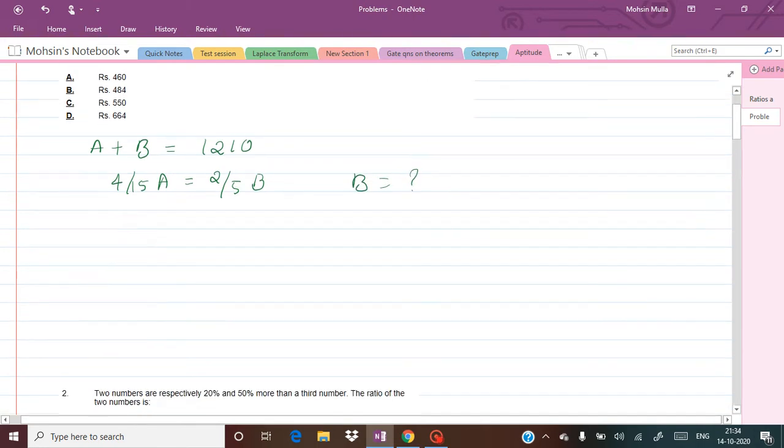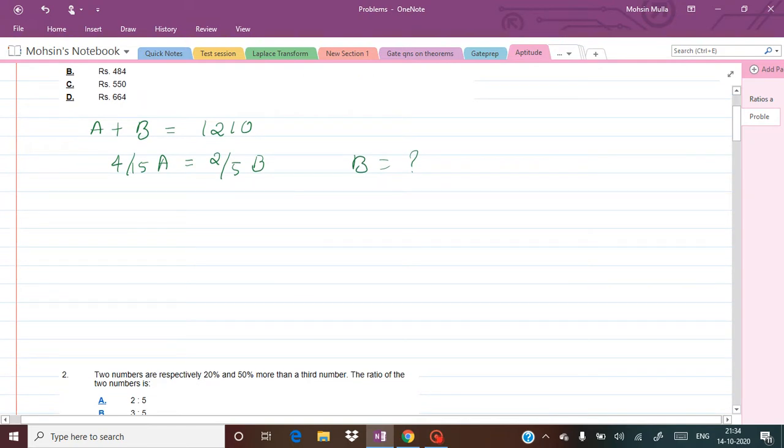So now let us see how we can solve this particular example. They have given this relationship: 4 by 15 into A is equal to 2 by 5 into B. Let us try to write it in terms of A. I'll keep A only on the left hand side, and take 15 by 4 to the right hand side into 2 by 5 into B. Here the 2 and 5 cancel, and we get 3 divided by 2 into B.